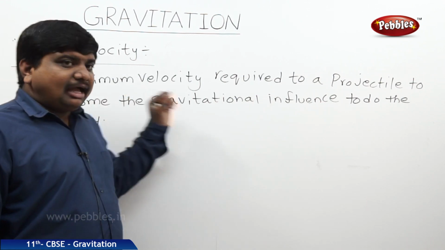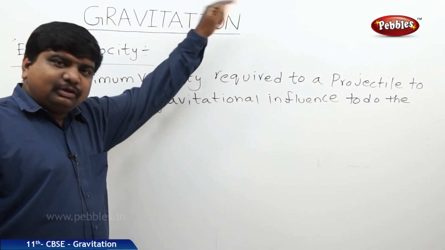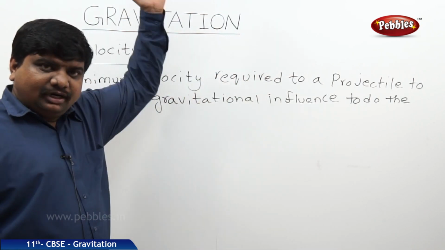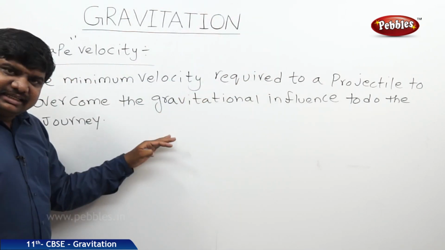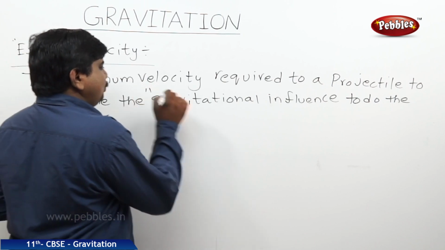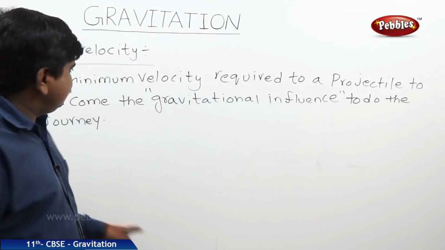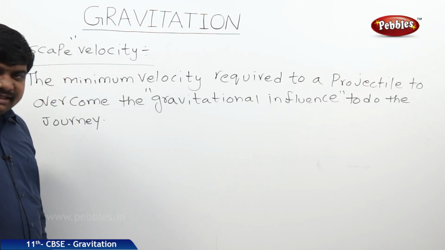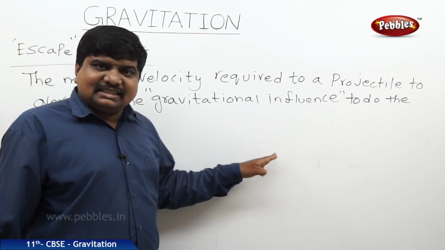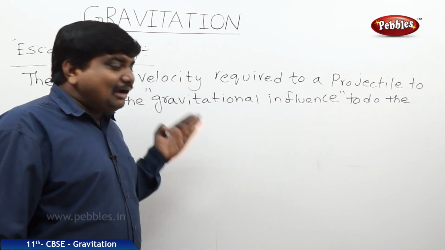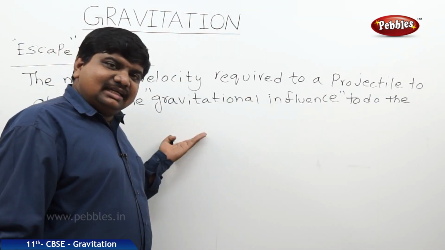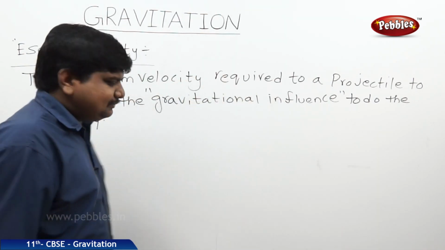There is a particular value of velocity which is required for a projectile, whether it is thrown upward or otherwise. That velocity should overcome the gravitational influence on that object. So this velocity is called escape velocity. Whenever the body is overcoming the gravitational influence, its kinetic energy is equal to the potential energy.